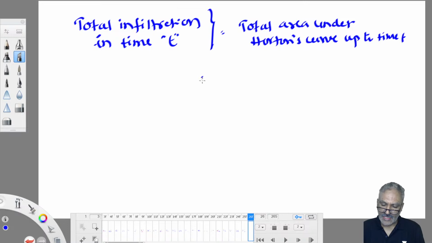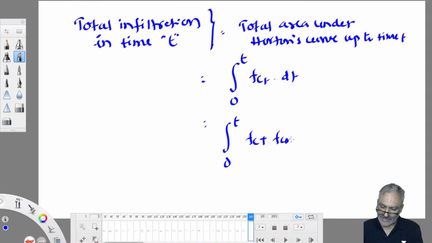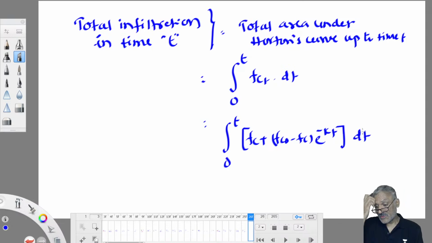How to measure it? Integrate from 0 to t FCT into dt. That is, the integral from 0 to t of FC plus FC naught minus FC into e power minus kt, dt. If you integrate, you will get the total infiltration in time t. This is what you need to remember finally.